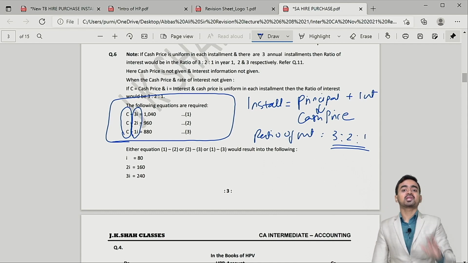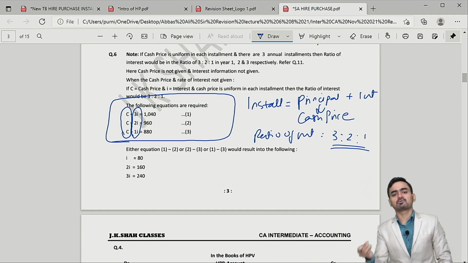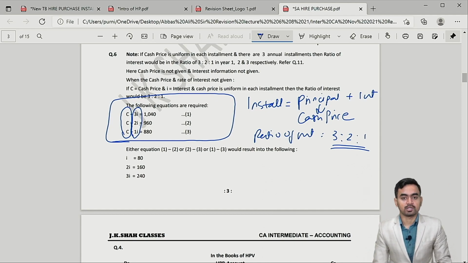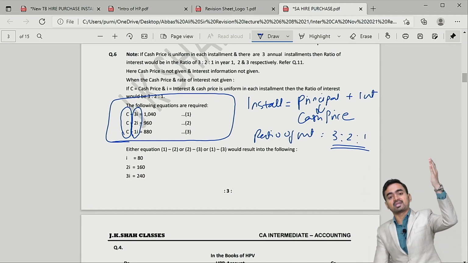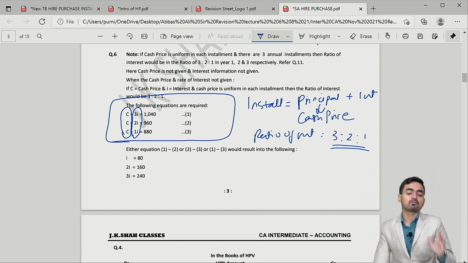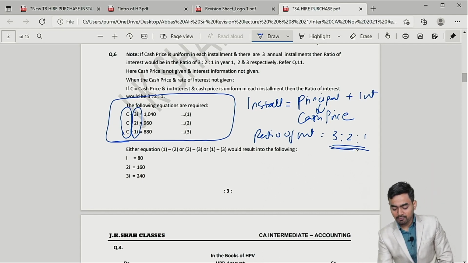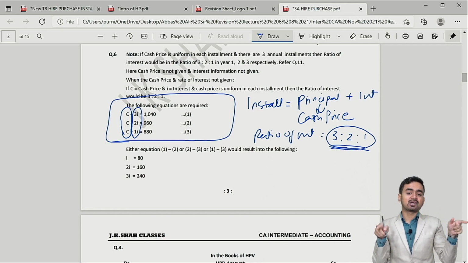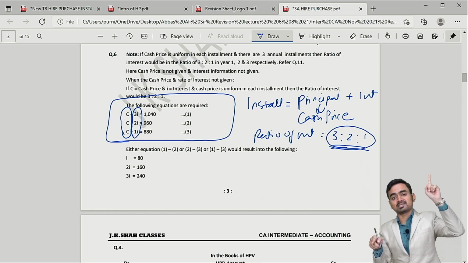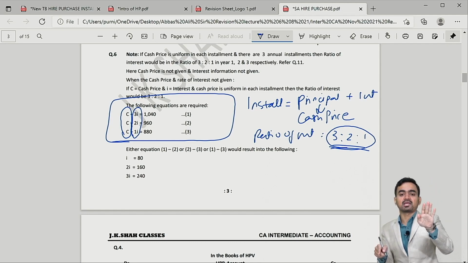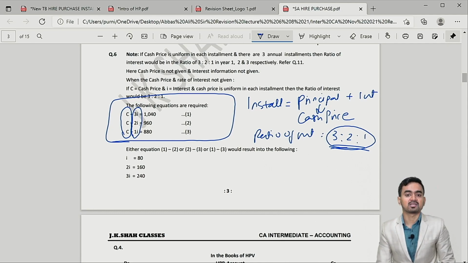So interest will be more at the beginning and less interest you have to pay at the end. Hence, if both the things are not given, assume cash price is same. If cash price is same in each installment, then your ratio would be 3 to 1.